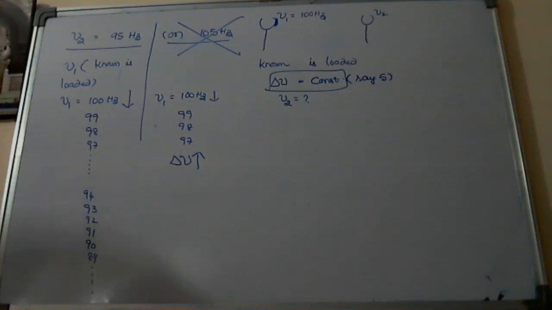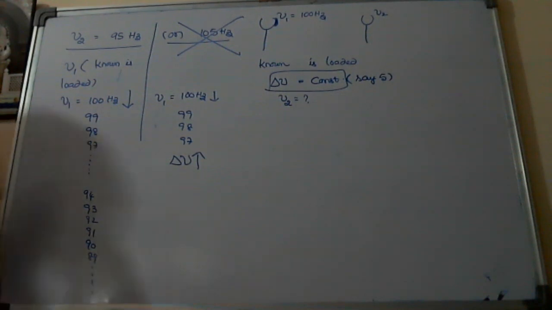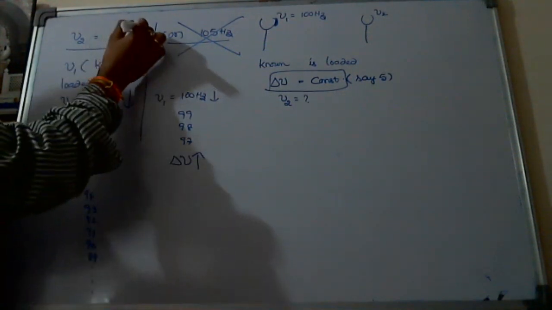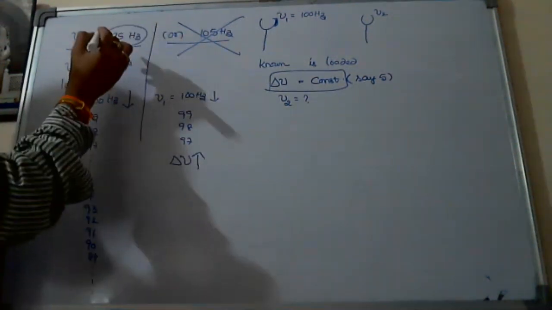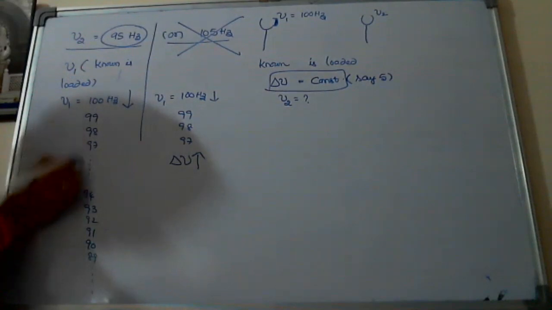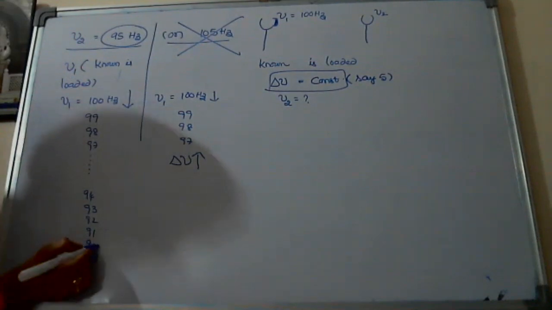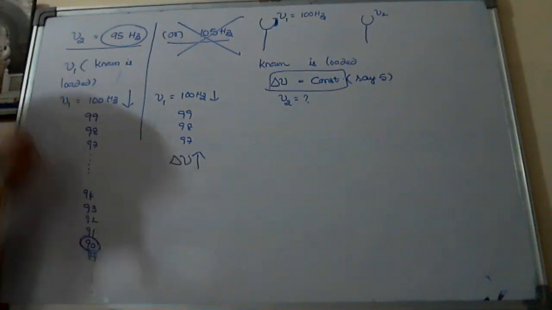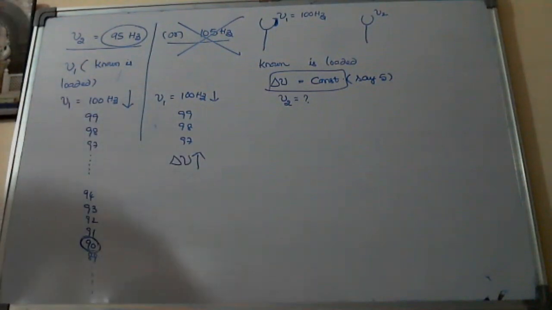Okay. Now you can cross check, is it possible or not? Okay, now? Yes, sir. If nu2, you are assuming it as 95, is correct. Suppose after loading, it decreases to 90. 90 minus 95 will be how much? 5. 5 only.